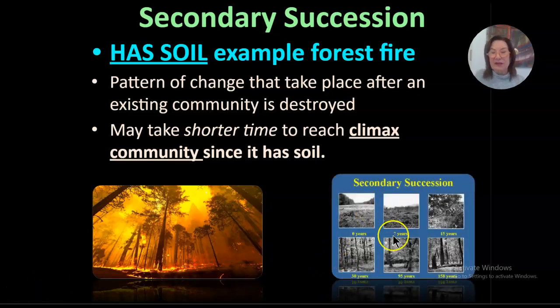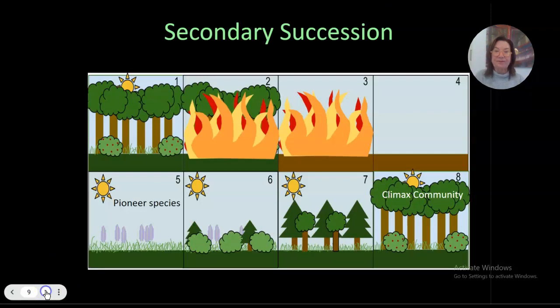So here's an example here. This just took like 150 years to come back from that forest fire to where it had been in the beginning. So here's an example of secondary succession. Here's my ecosystem before the fire. Then I have the fire and it's burnt everything up, but I'm left with this soil.